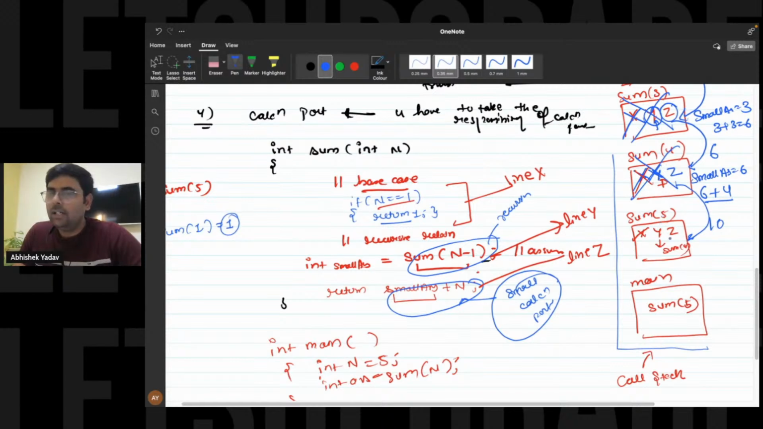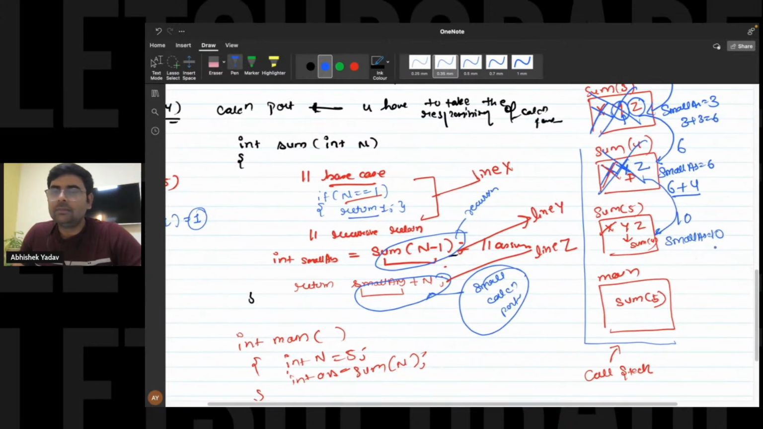Now you're standing in the world of sum of 5. At line number y, you're receiving 10 inside small answer variable, right? And after that you will move to line number z. At line number z, we are taking this 10 and adding it with 5, right? That is 10 plus 5 is what? 15, right? And we are returning this 15 to the previous function call.